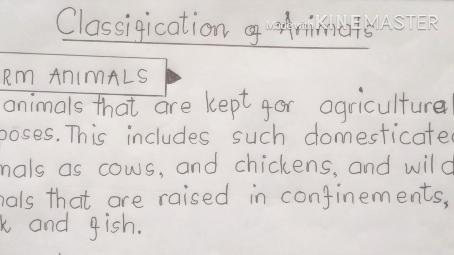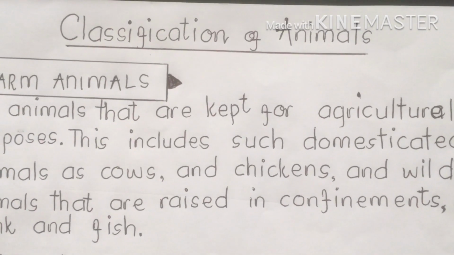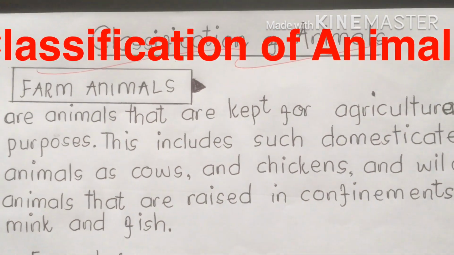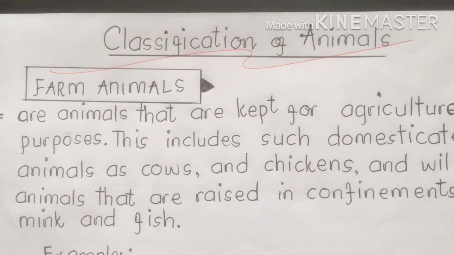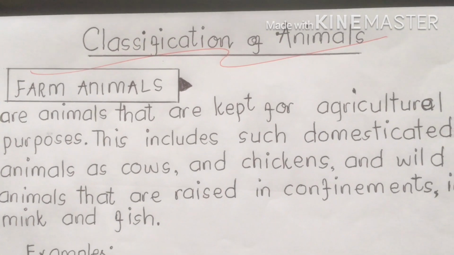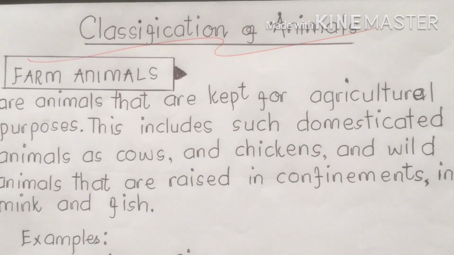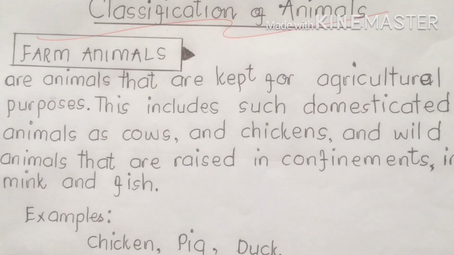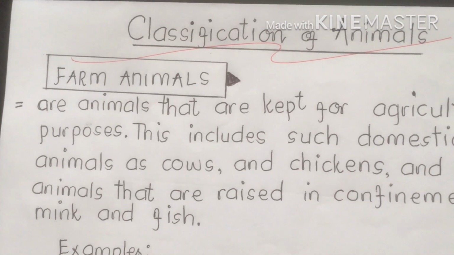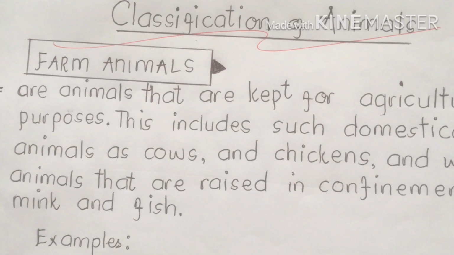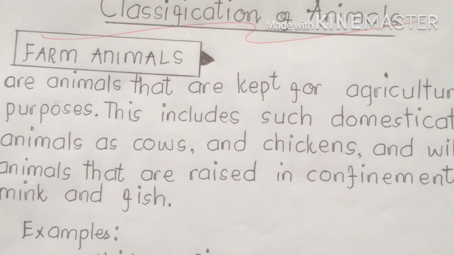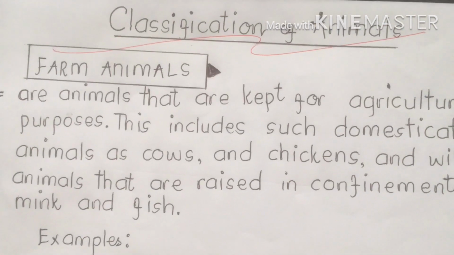Today, my dear students, we're going to tackle classification of animals. Remember that in accordance with Linnaeus' method, scientists classify animals as they do plants. On the basis of shared physical characteristics, they place them in a hierarchy of groupings, beginning with the kingdom Animalia and proceeding through phyla, classes, orders, families, genera, and species.